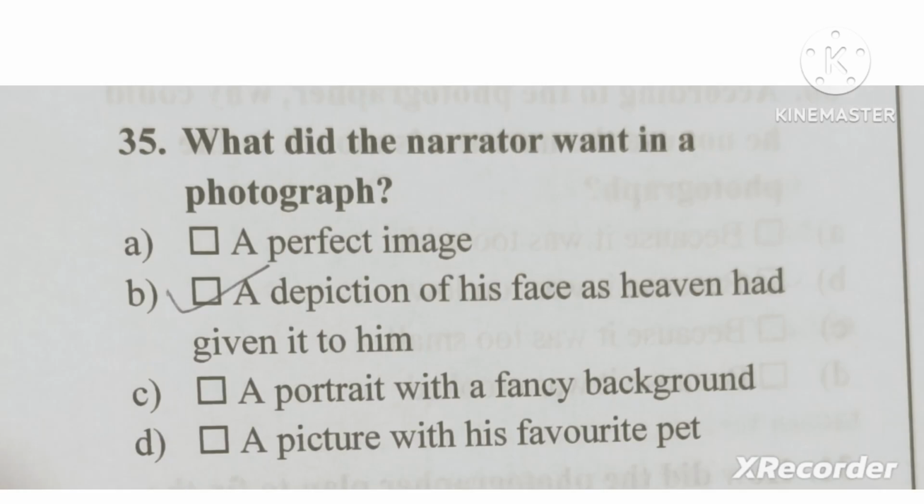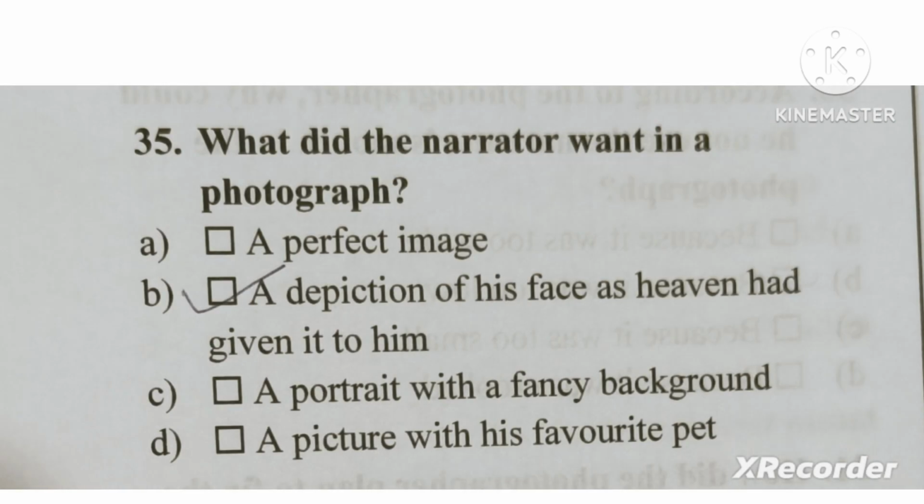Question number 35. What did the narrator want in a photograph? This is an important question. As you know, the photographer wanted a fine photo with good features. There should not be anything wrong in his photo. But what did the narrator want from inside? He wanted his face to appear as God has given it to him. So B will be the answer, a depiction of his face as heaven had given it to him. Heaven refers to God here.